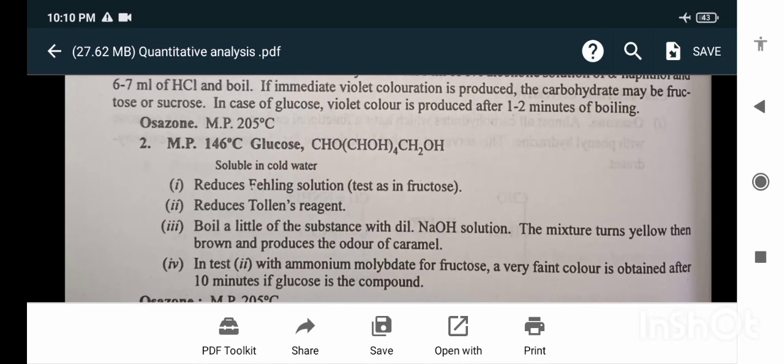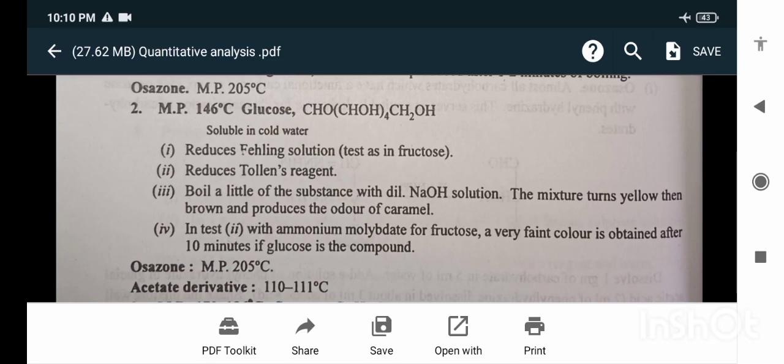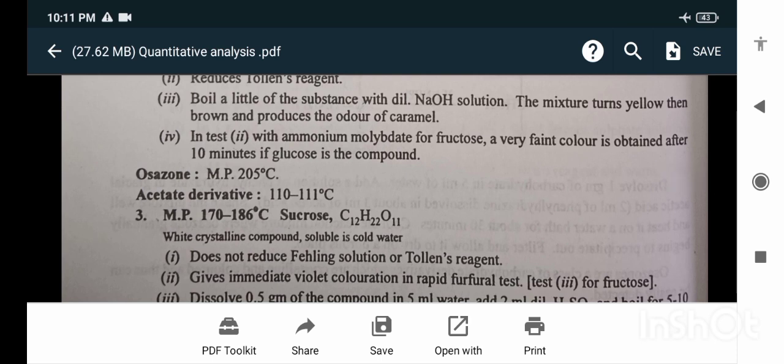Osazone melting point 146 degrees Celsius. Glucose is soluble in cold water and reduces Fehling's solution. It reduces Tollens reagent. Boil a little of the substance with dilute NaOH solution. The mixture turns yellow, then brown, and produces the odor of caramel. It tests with ammonium molybdate for fructose. A very faint color is obtained after 10 minutes if glucose is in the compound.